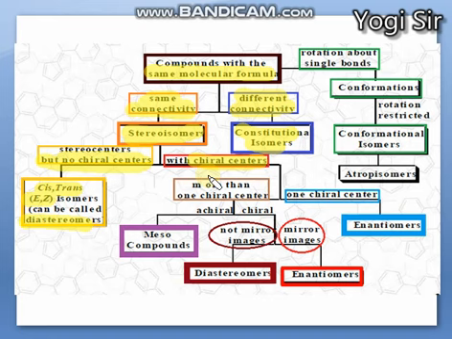It means the carbon is attached to four different types of functional groups or atoms. It is known as a chiral carbon or chiral center. Non-chiral means either one or two groups might be similar. And if it is chiral, then all four groups or atoms attached to the carbon are different.